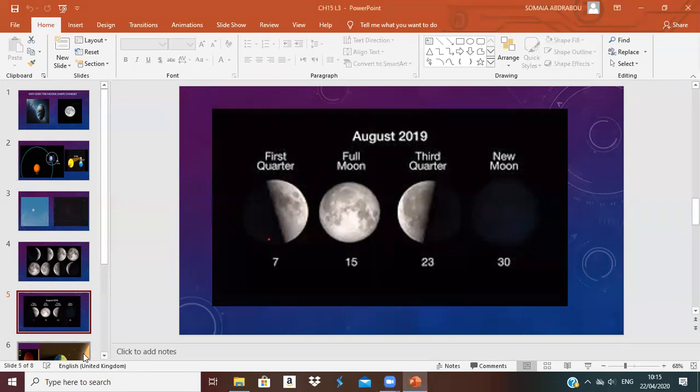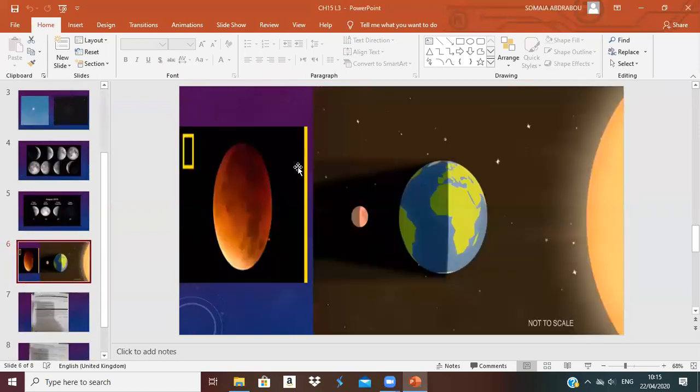Now let's move to this. This is called a lunar eclipse. What happened in this lunar eclipse? Let's see. Can you see the moon here? The moon is behind the earth.